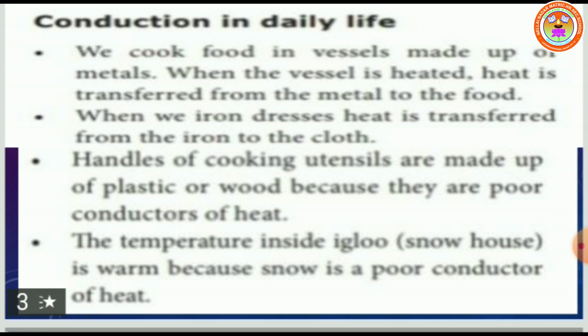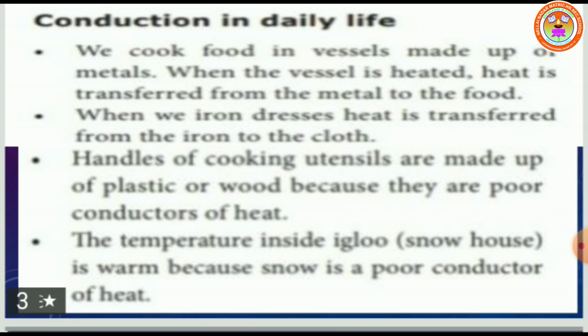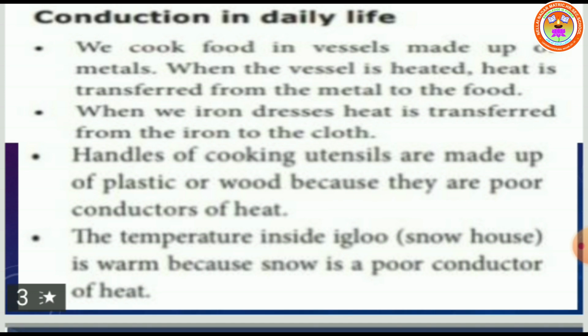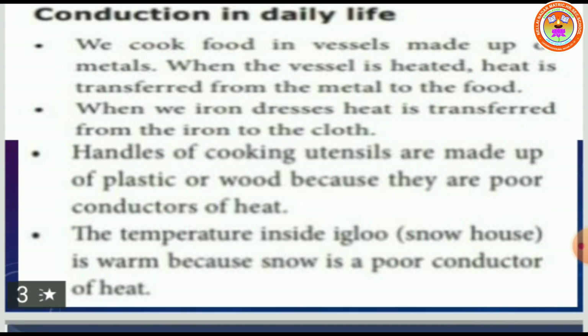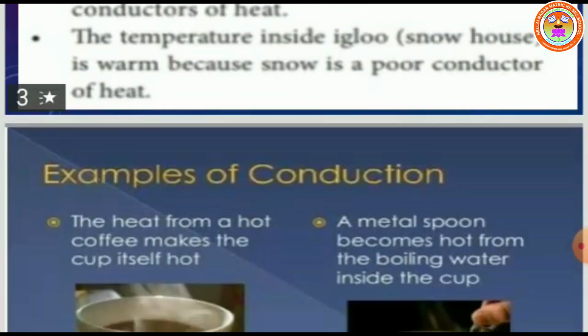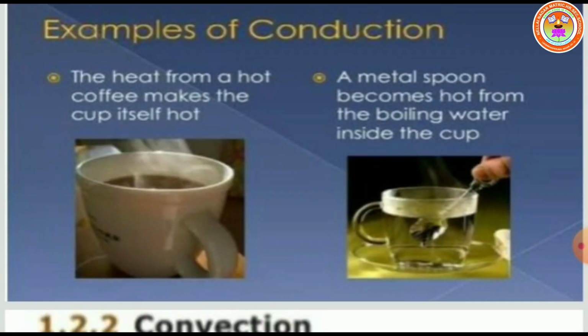Fourth point, the temperature inside an igloo. Igloo means what? Snow house. It is warm because snow is a poor conductor of heat. Tell some examples of conduction. Heat from hot coffee makes the cup itself hot. A metal spoon becomes hot from the boiling water inside the cup.